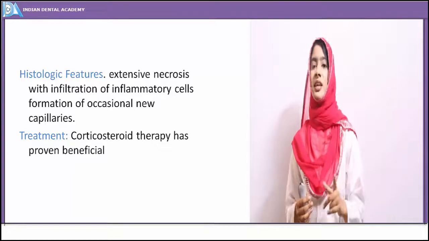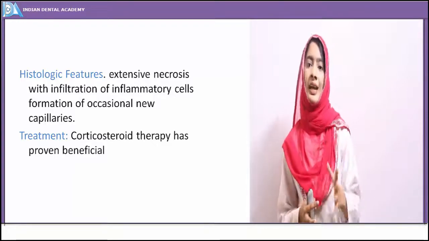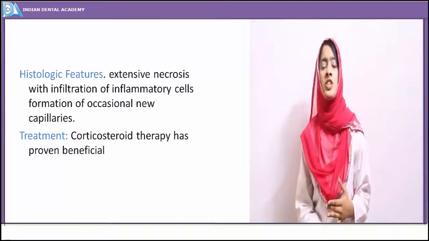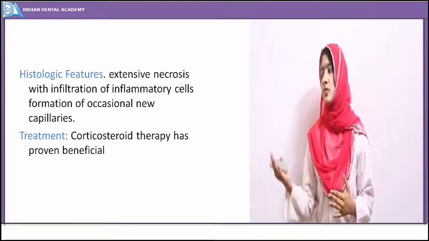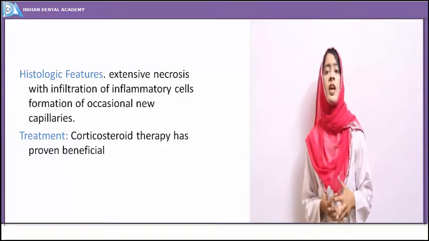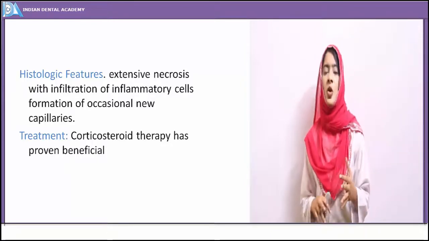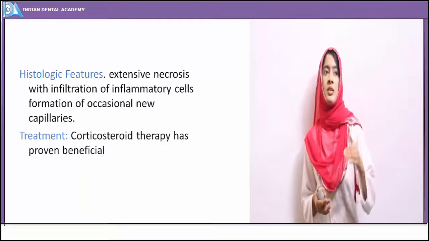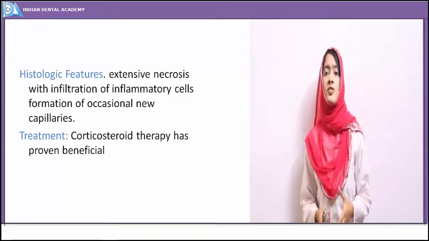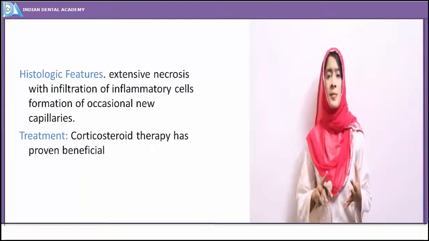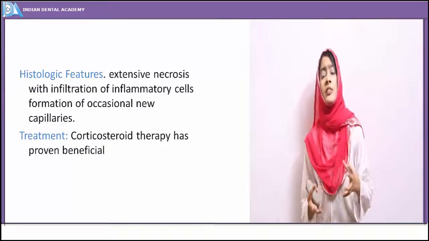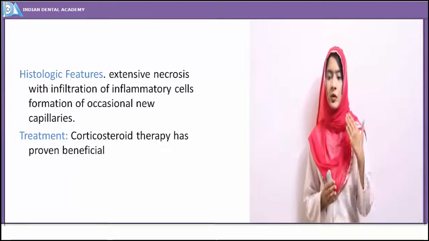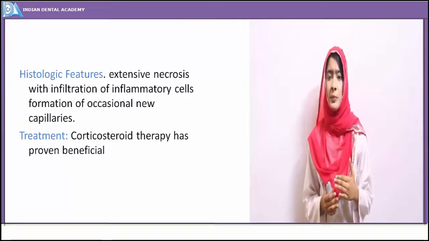So that's why the term malignant lethal granuloma has been given. As the name suggests, it is a granulomatous infection. Histologically, extensive necrosis is seen, along with inflammatory cells. These are all kinds of inflammatory cells: polymorphonuclear leukocytes, plasma cells, and along with that, formation of new capillaries is seen. Treatment for this is just a supportive one.